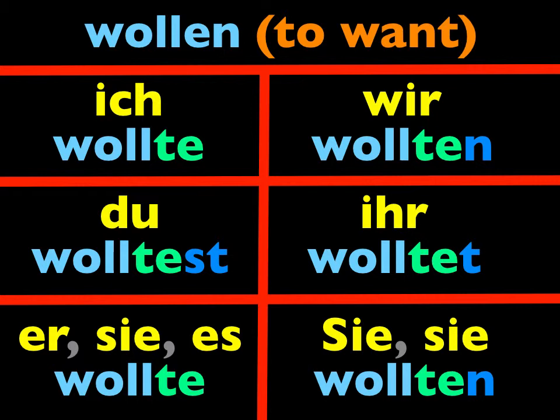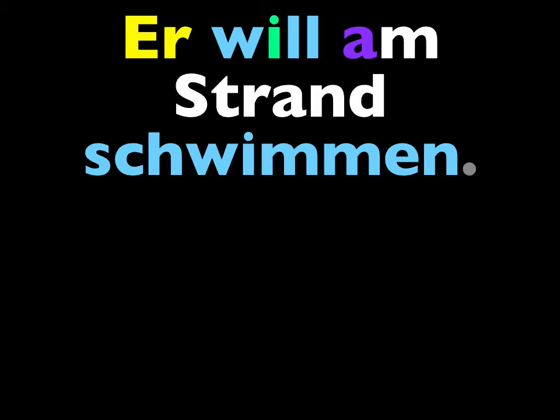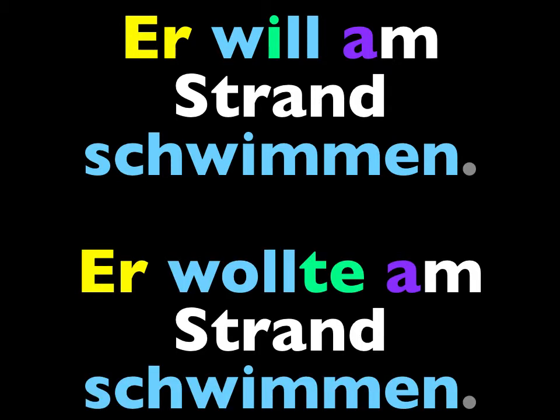It's that easy. Again, this is the preferred past tense of wollen in spoken German. So let's practice it. You'll be changing a present tense sentence to a past tense one, just like we've been doing, and I'll do the first one as a model. And in the process, we'll review some beach terms. Will am Strand schwimmen. He wants to swim at the beach. I would change to the past tense, saying, wollte am Strand schwimmen. He wanted to swim at the beach.